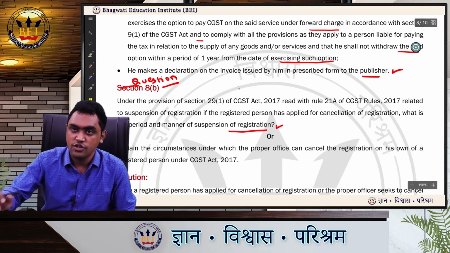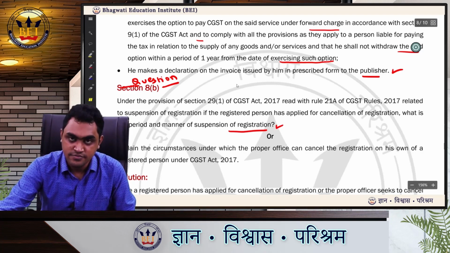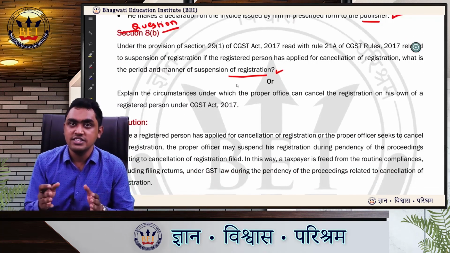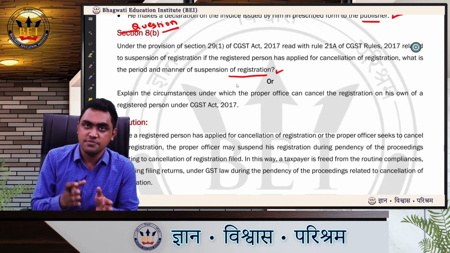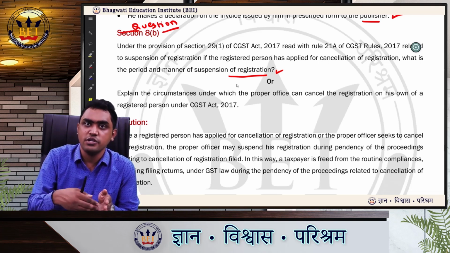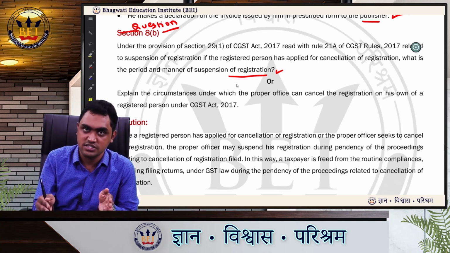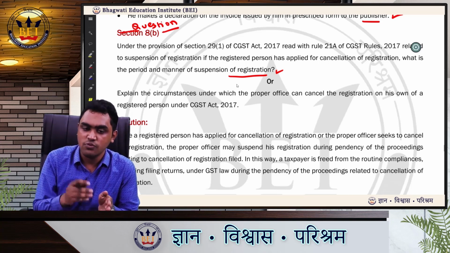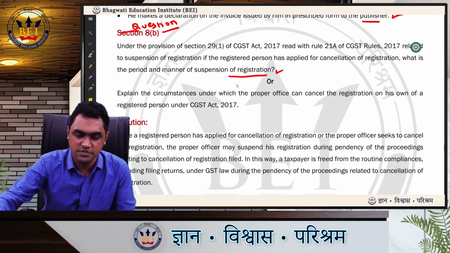If you remember, we discussed in class that before cancelling registration, first they will suspend your registration, then they will conduct the proceedings. During the period of suspension, you cannot make any taxable supplies. You can make supply, but you cannot issue tax invoice for that. We discussed this. What is the procedure? They are asking what is the procedure, period and manner of suspension.